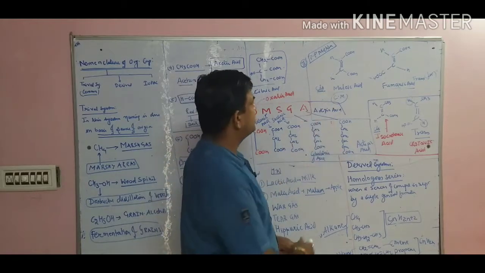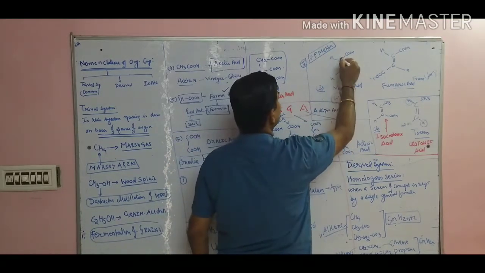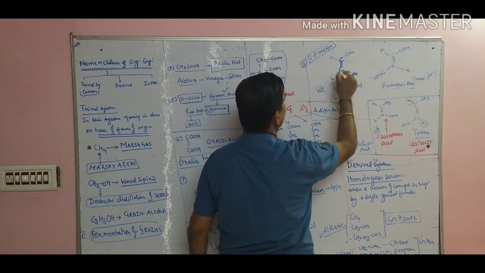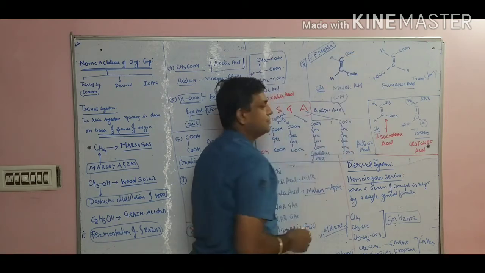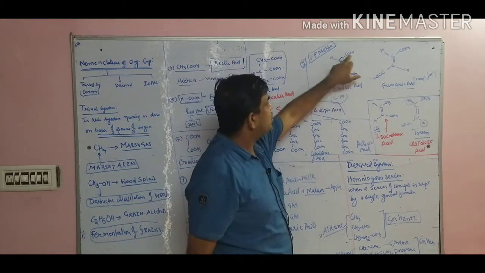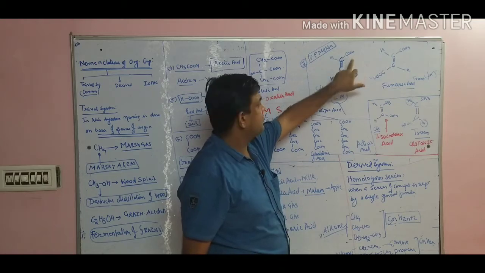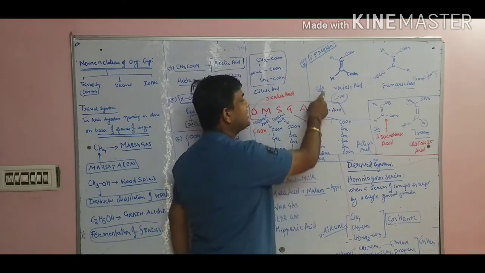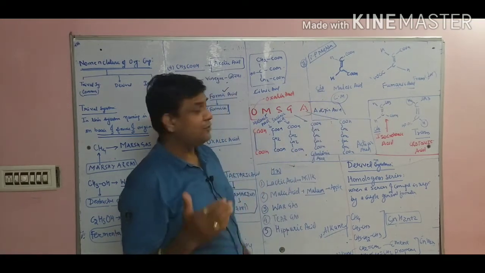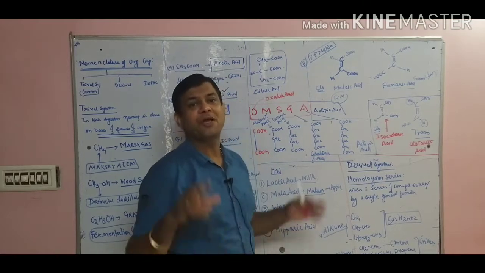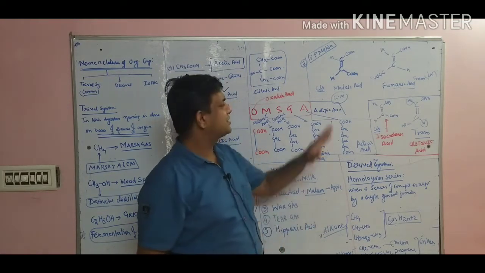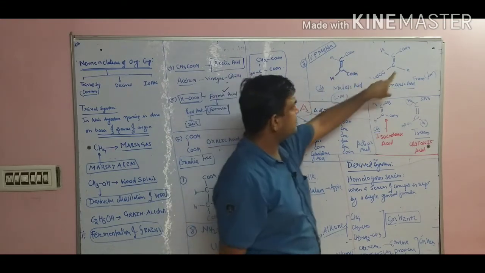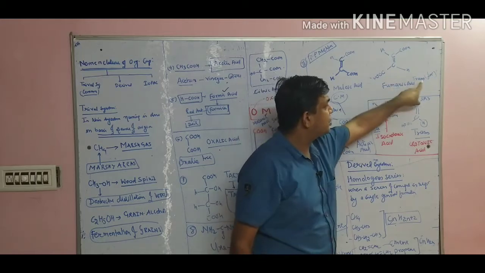Now see, I have written 2 more compounds. See, C double bond C, you have seen the alkene in the 10th class. In this alkene, we put 2 COOH groups and 2 H. When both COOH groups are on the same side and both H are on the same side, it's a new name for you 11th aspirants. It is called the cis form. Later, when we go to isomerism, there will be a topic called geometrical isomerism, where I will discuss the cis form. But remember, when both COOH groups are on the same side, it is the cis form. If they are on opposite sides, it is the trans form.